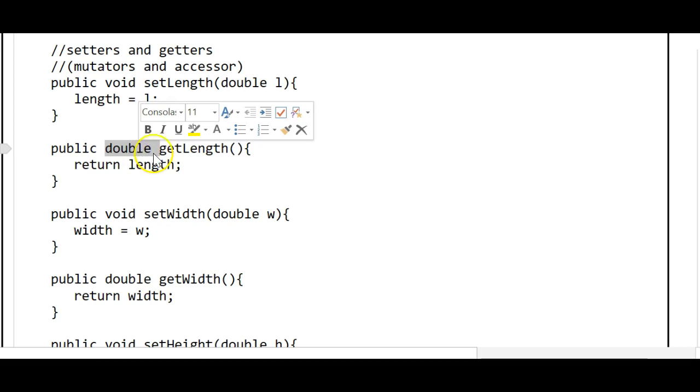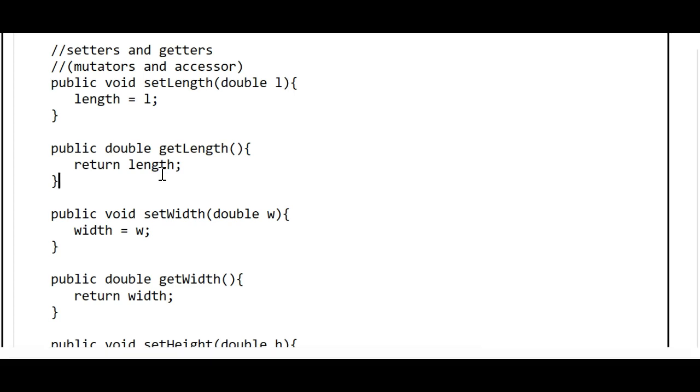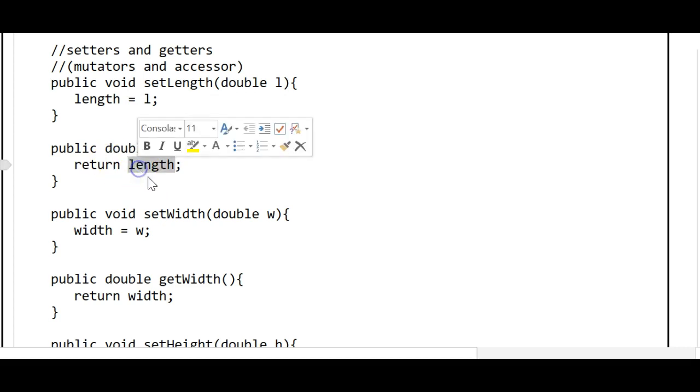However, our return type is double. So why would that be? Well, unlike the setter methods, which are going to update a value but not return anything, the getter methods are not going to update any values, but they are going to return a value. So the double corresponds to the data type of length, and getLength is going to return a double. In fact, it's going to return the double that is represented by length.